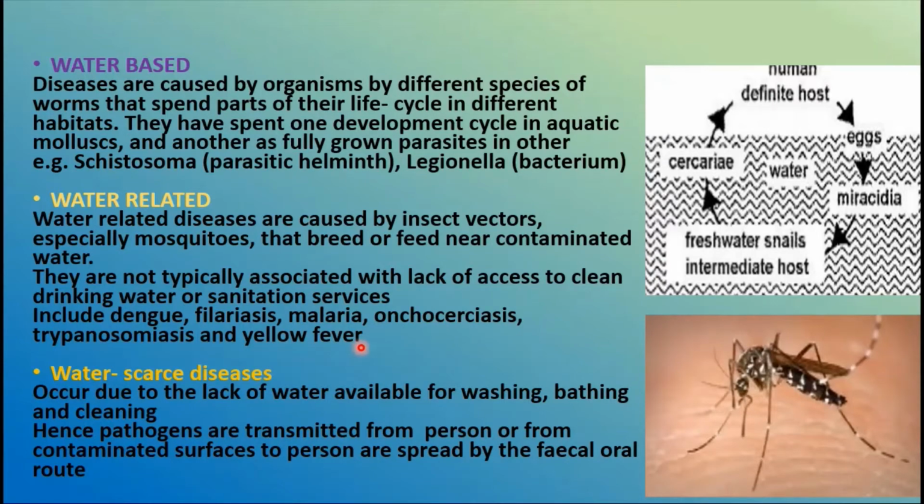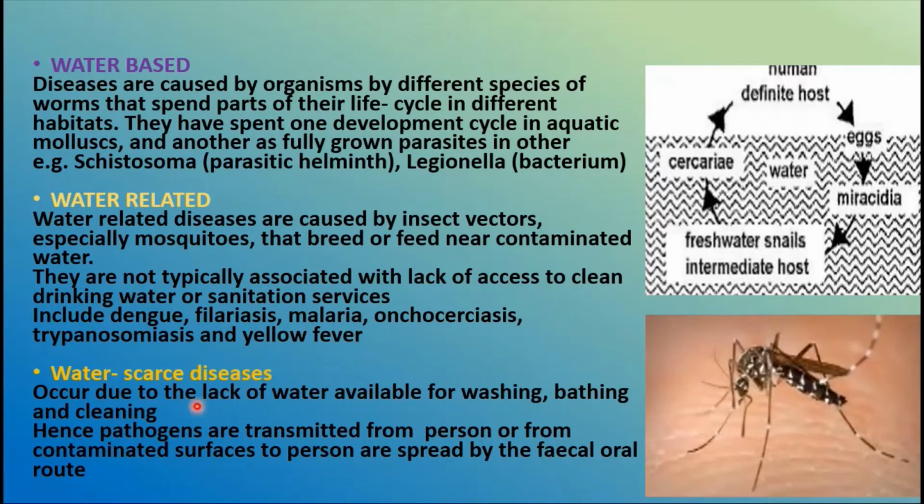So that means, in simple terms, these microbes are going to be associated with insects that live or breed in the water. Yellow fever is the best example, and malaria, all these things.